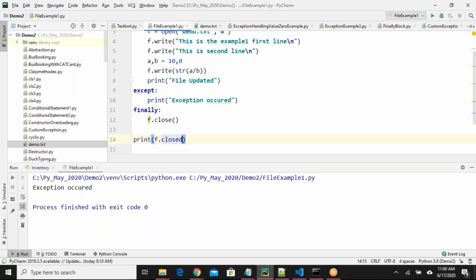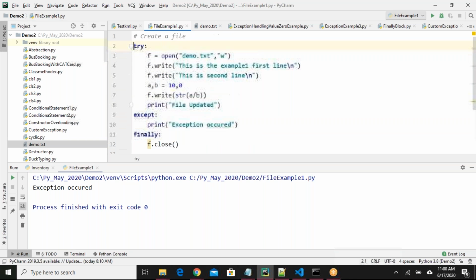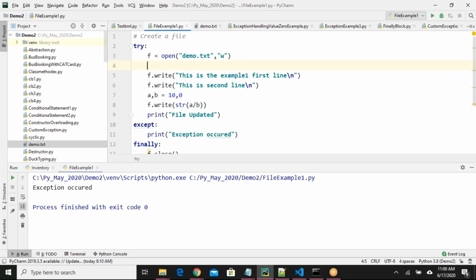So I'll say here, "is file closed?" Let me print here also when the file is opened, just to show you the difference. After file opened, if I say f.closed, what will it give?